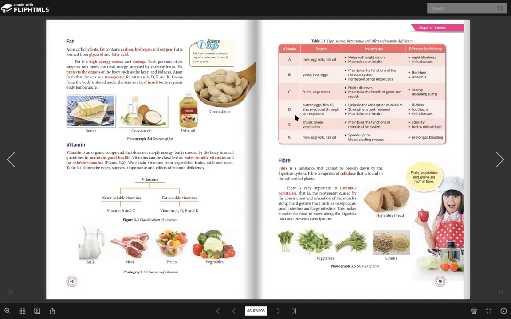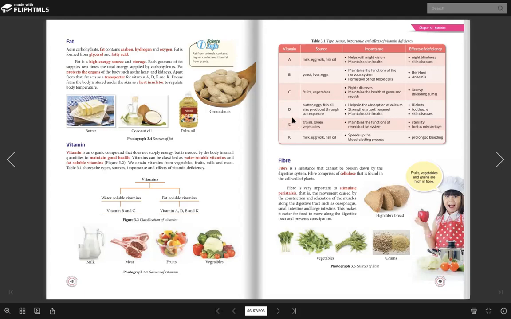Okay, so why is vitamin D important? To help absorption of calcium. Calcium for what? To have healthy bone and teeth. Kita punya gigi tu. So what will happen if you lack of vitamin D? You will have rickets. Rickets ni satu penyakit yang mana tulang kita rapuh, mudah patah dan sebagainya. Toothache, okay, sakit gigi, dan skin disease. Ni tengok, to maintain skin, strengthen tooth enamel.